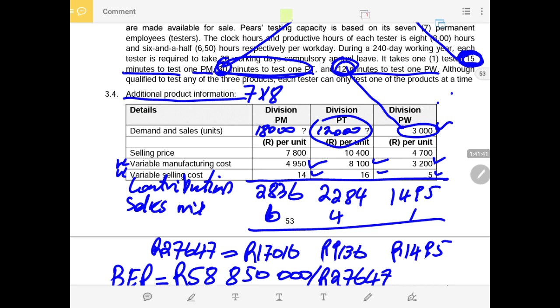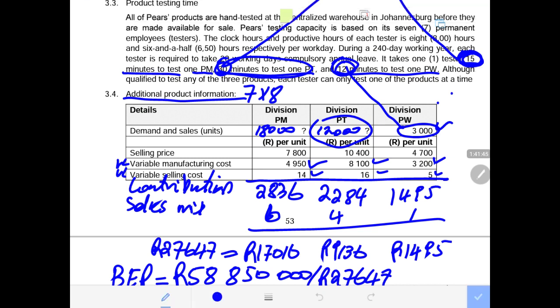And please guys, just restructure this. Go to your answer sheet, calculate contribution for the trade division. You'll be copying the selling price less variable cost. Then you get your contribution. Then from your contribution, you calculate your sales mix separately. Show the calculation that you said this divide by. Then after that, you multiply your sales mix.